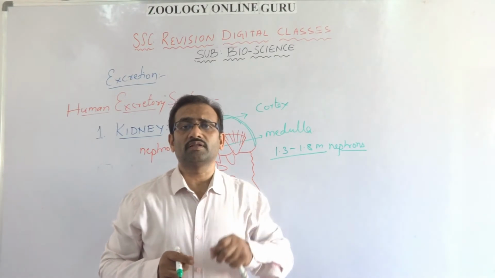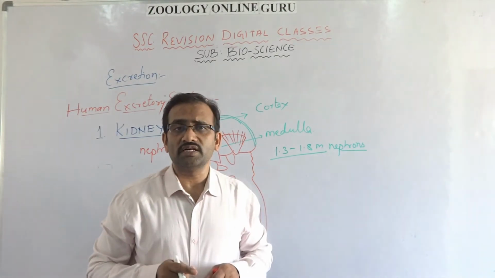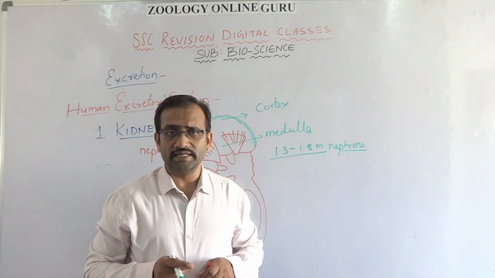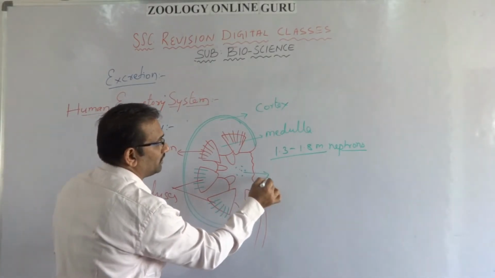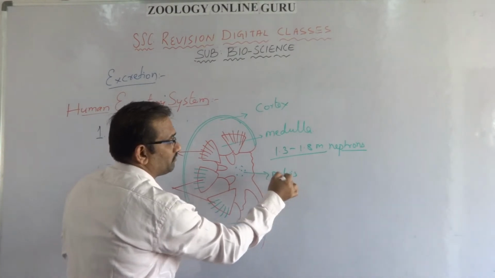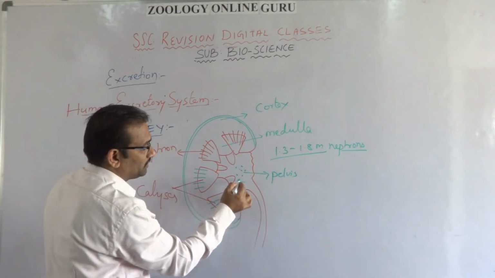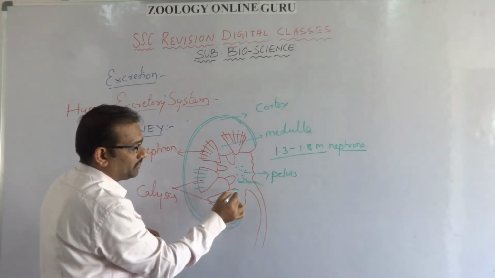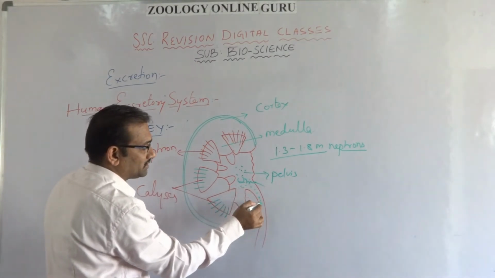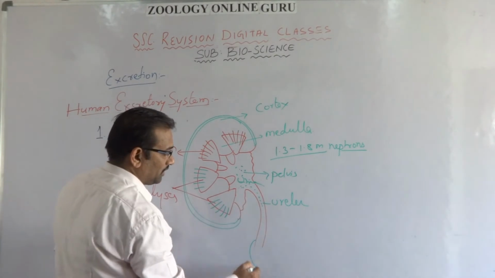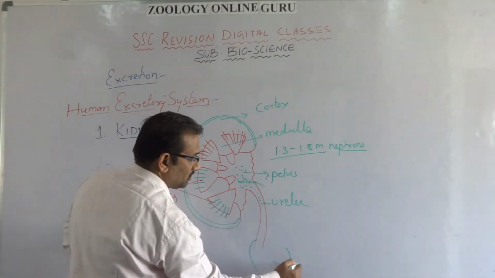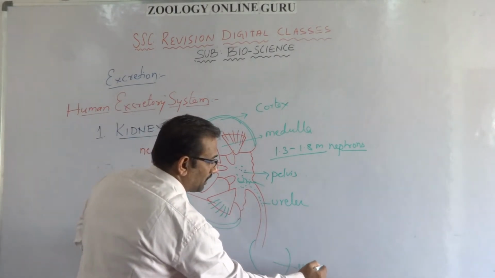So nephrons are the structural and functional units of the kidney, and this is the broad portion. This is called the pelvis. From the pelvis, the urine enters into the ureter and then to a bag. This is called the urinary bladder.